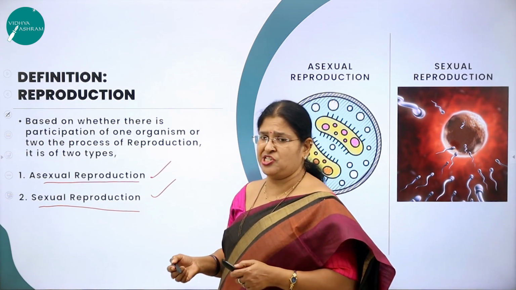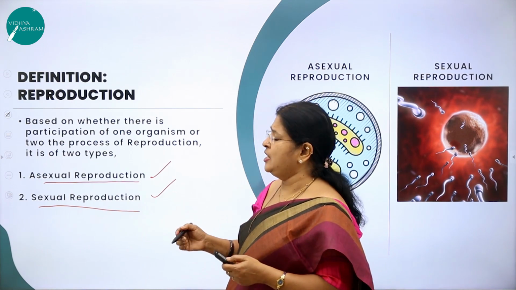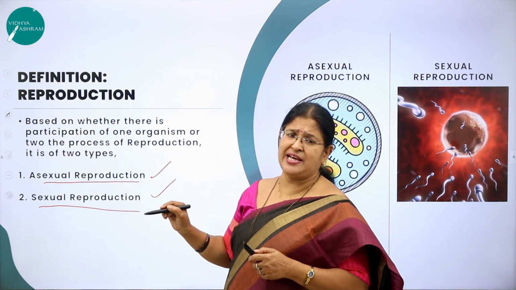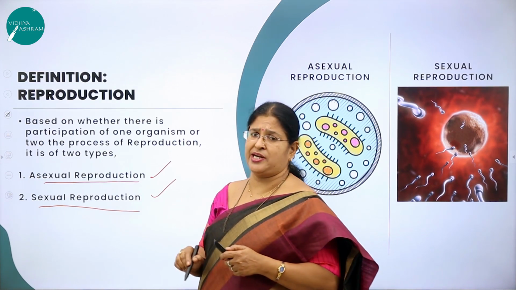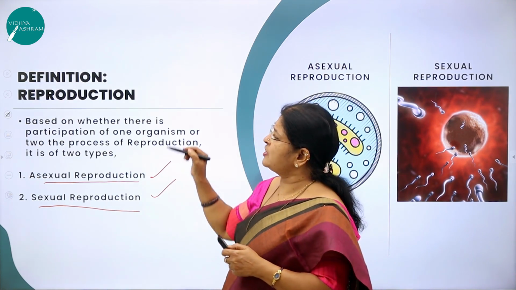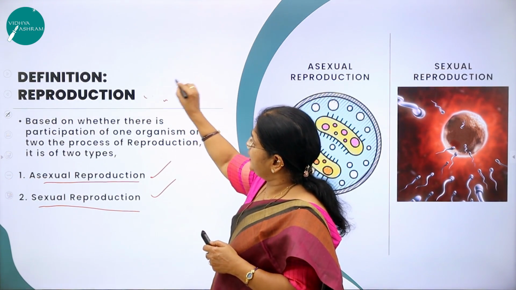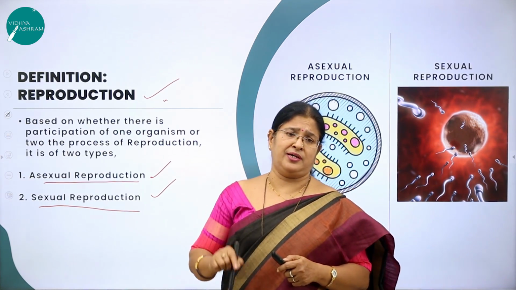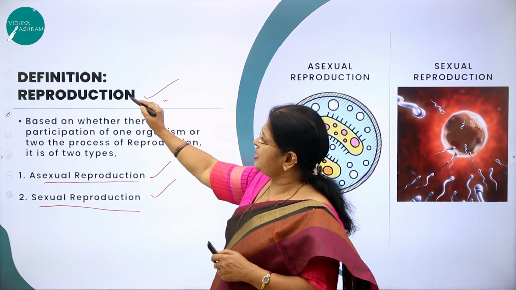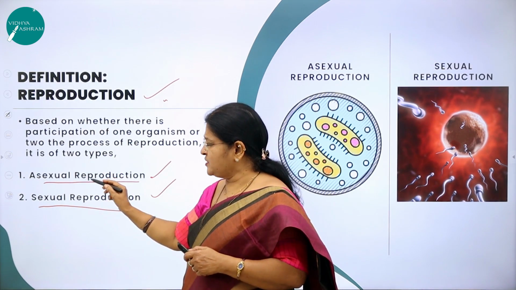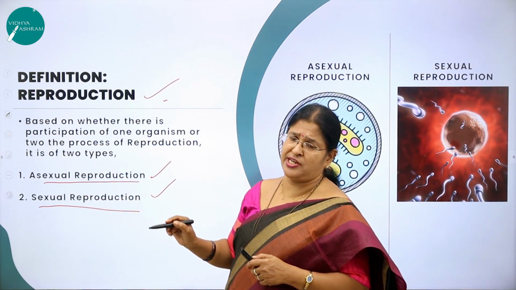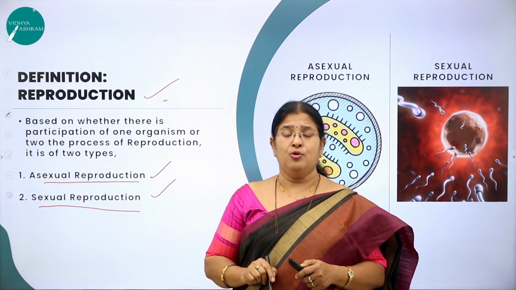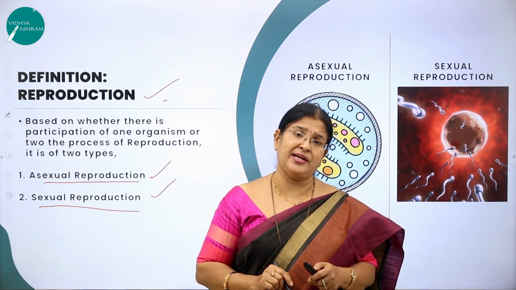Later part of this session I am going to discuss in detail, but right now let us study what is the difference between asexual reproduction and sexual reproduction. What is the basis for classifying reproduction into two types? I would say the very important basis for classifying reproduction into asexual and sexual reproduction is based on the participation of the organism. What do you mean by participation of the organism?